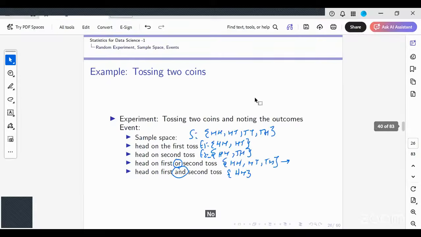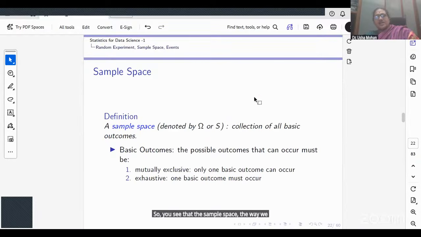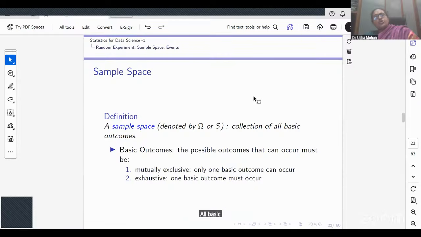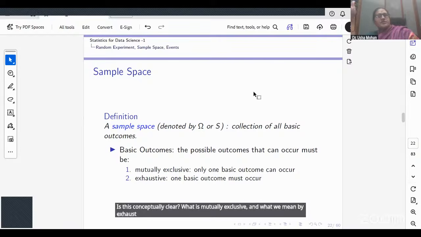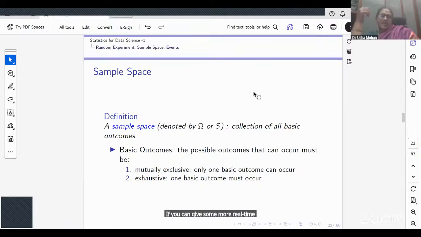No. So you see that the sample space, the way we define it, is a collection of all basic outcomes which are mutually exclusive and exhaustive. That is, one of the outcomes must occur. Is this conceptually clear, what is mutually exclusive and what we mean by exhaustive events? Is this clear at a conceptual level? If you can give some more real-time examples.